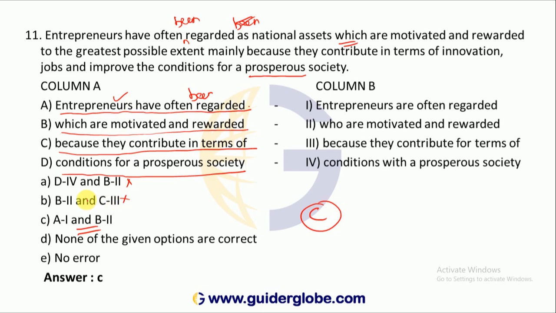See, what does it say? Entrepreneurs have often been regarded, okay, then because they, B2, because have been regarded who are motivated and rewarded. This one and this one is the correct one.